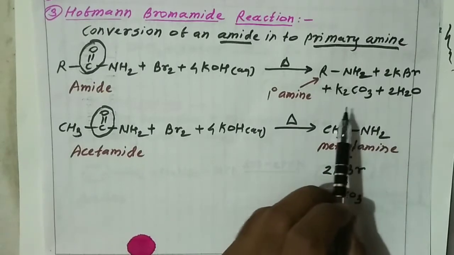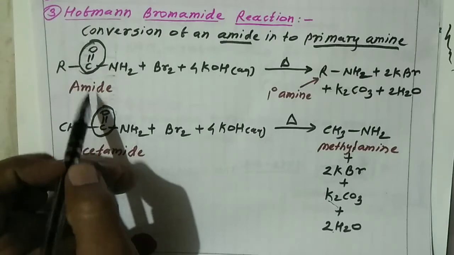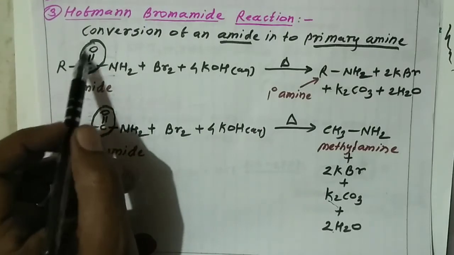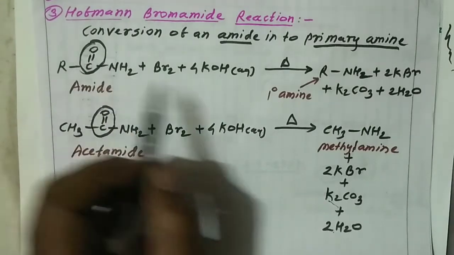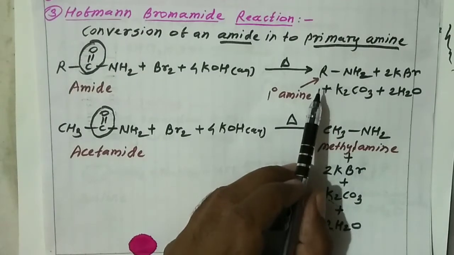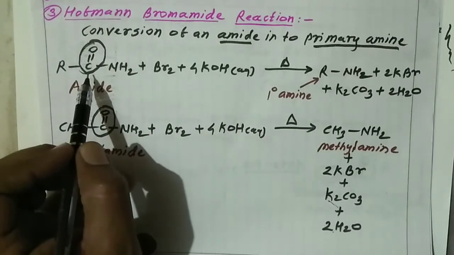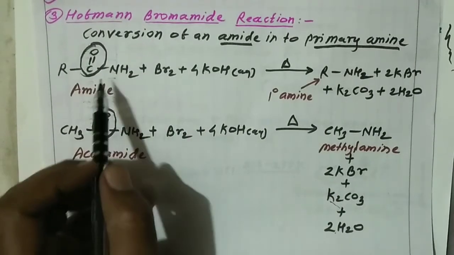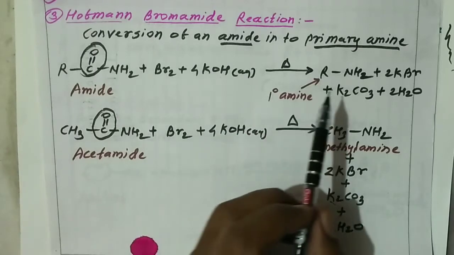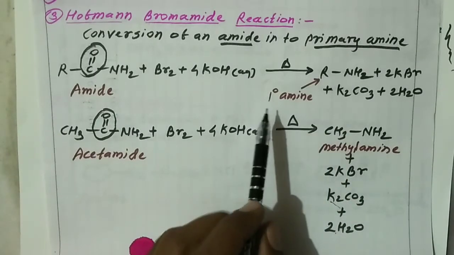K2CO3 and H2O, friends. In this reaction, the C double bond O group is removed and we get the primary amine. This reaction is also called the step down reaction because there is one carbon atom less in the product.